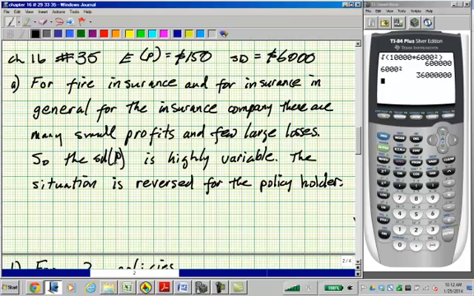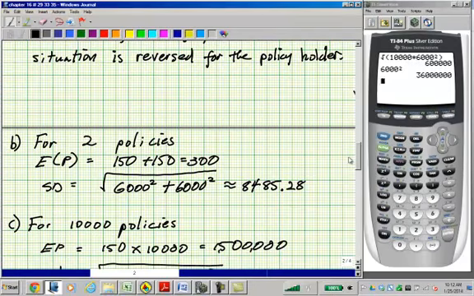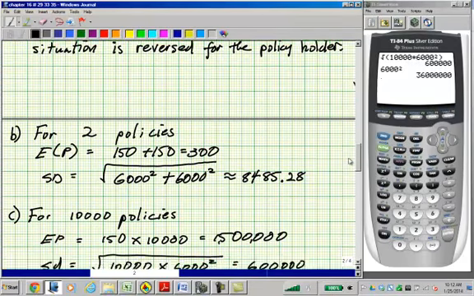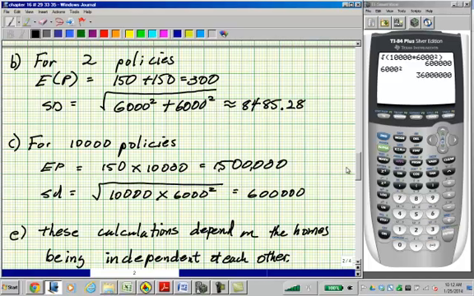Now the situation is reversed for policyholders. In other words, they make many small payments, and then every once in a while, it's a little bit like the lottery, buying lottery tickets. Insurance is a lot like the lottery. You make these little payments, and then every once in a while there's a very dramatic profit. Your house burns down, and you get all this money back from your little payments.